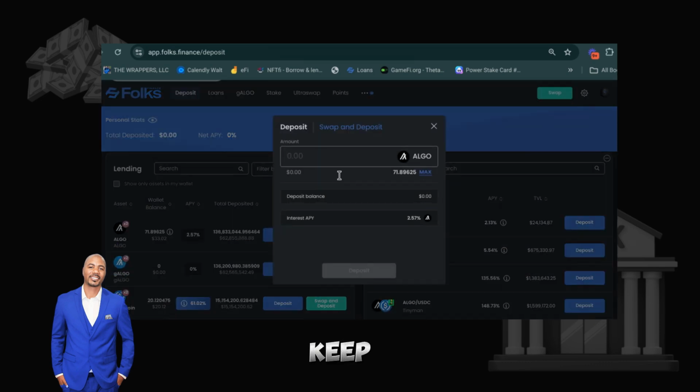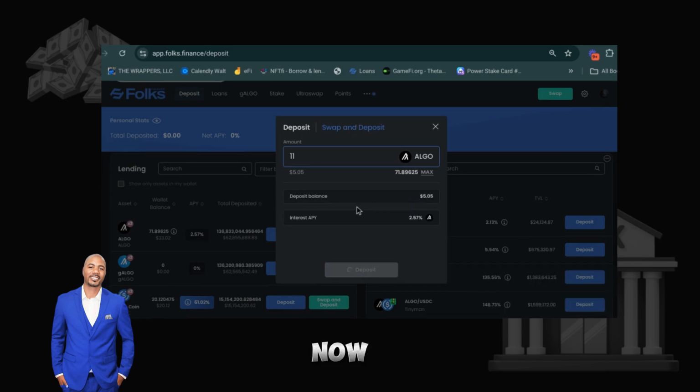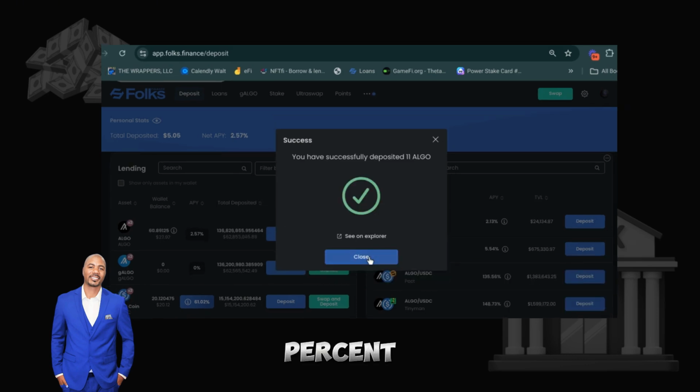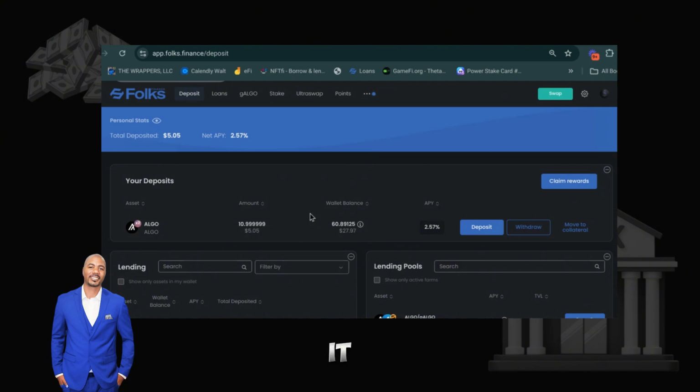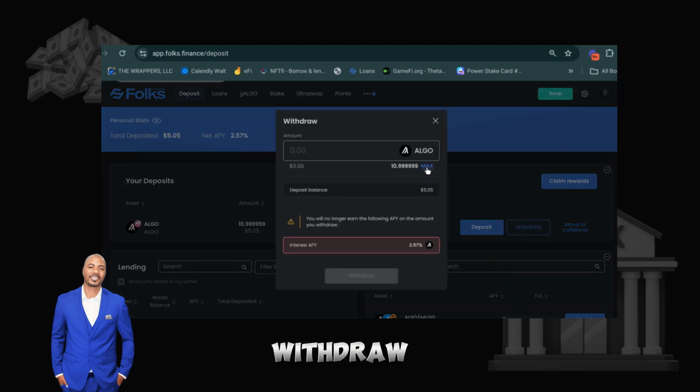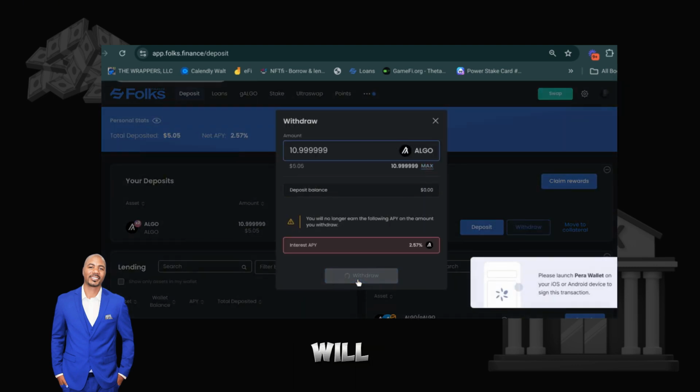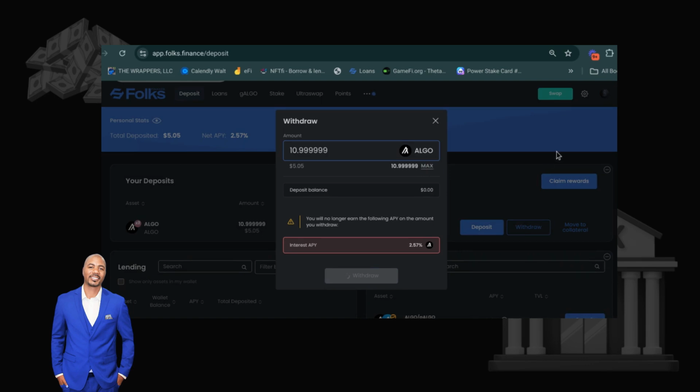Just to keep it simple, we're going to deposit 11 algo into the deposit area. And now we're going to start earning 2.5% on our algo. That's it. That's all. And just as quick as we add it to deposit, we can withdraw and our assets will go right back to our Pera wallet.